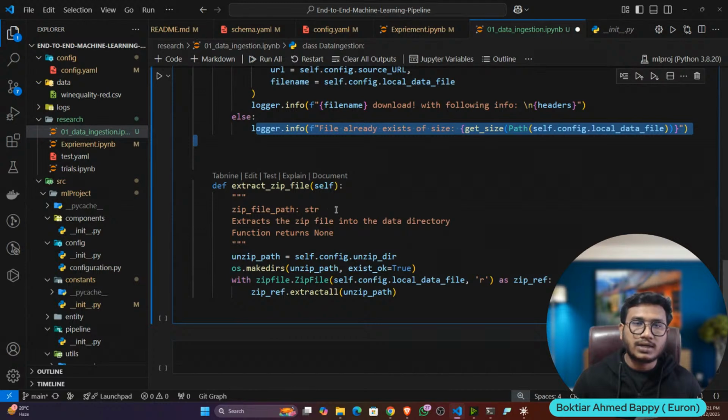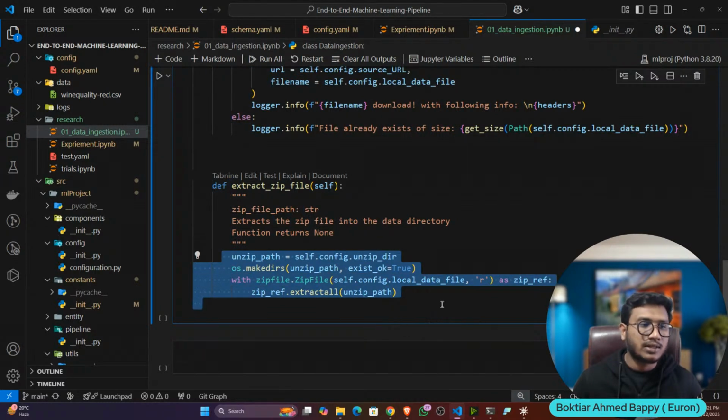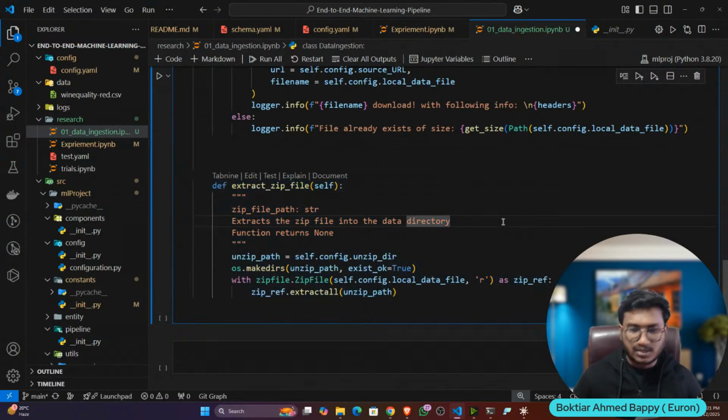Then after downloading it, I also need to extract the zip file, because it's a zip file at the end. How to extract? This is the extract code. Again, it's simple Python code only, written inside a function. First of all, I'm creating the zip file directory, and with the help of the zipfile package, I'm unzipping the file. That's it. Now let's test whether it's working or not.